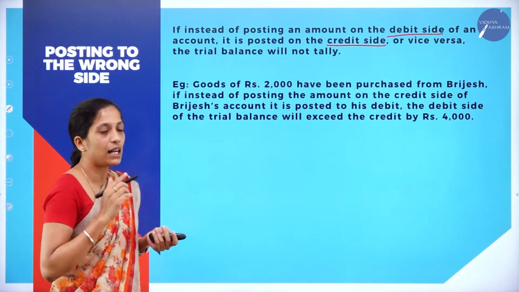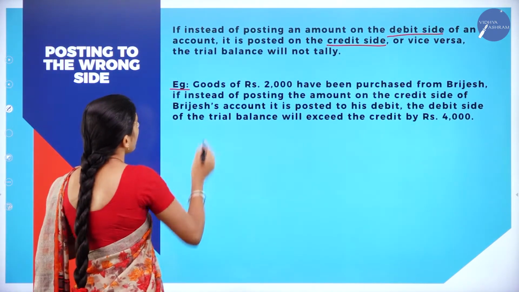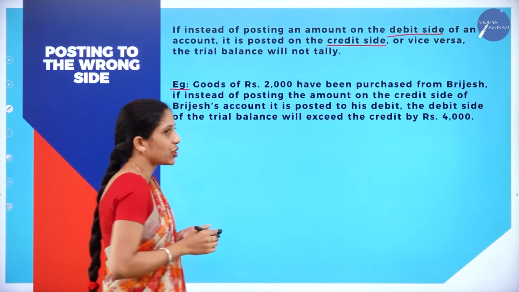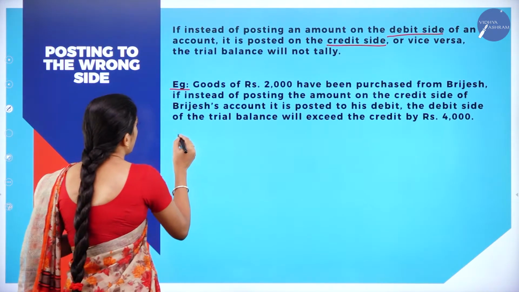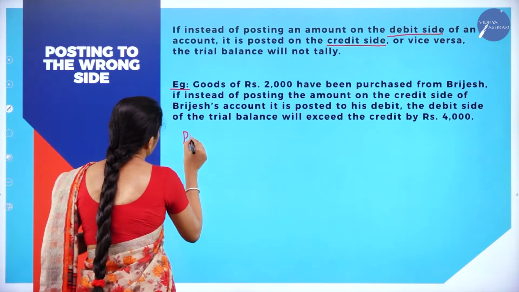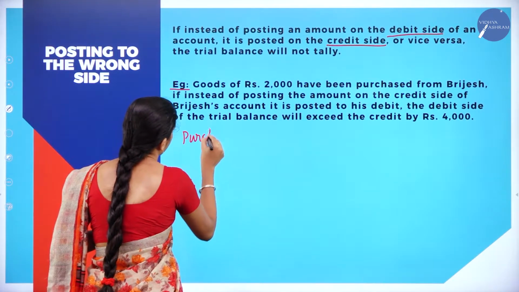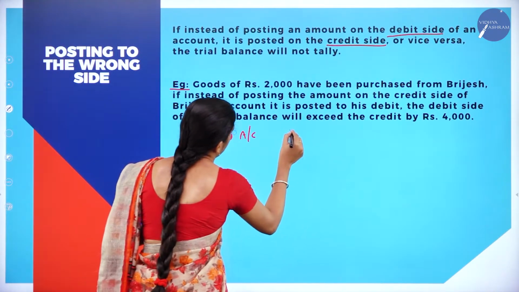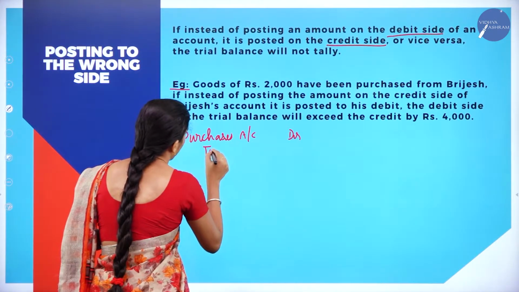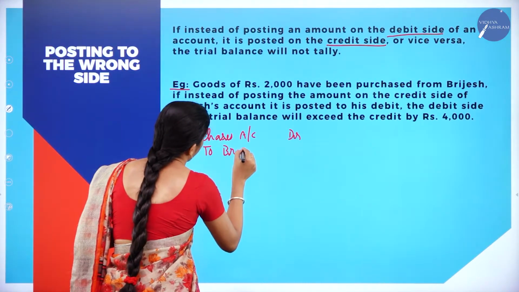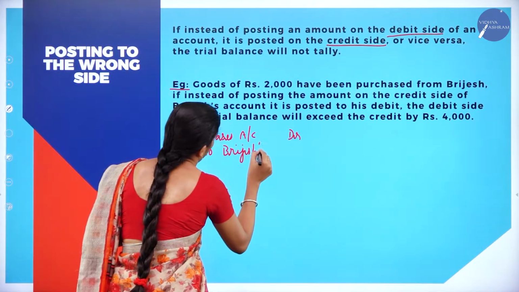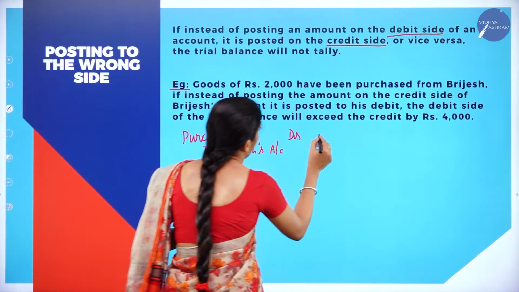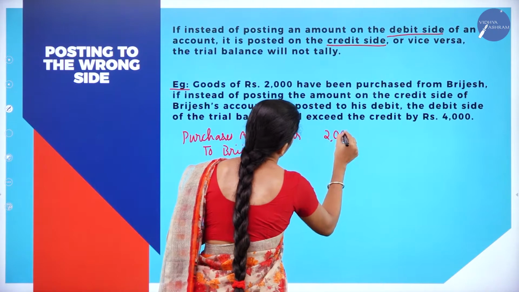Now we shall go through an example here. Goods of rupees 2000 has been purchased from Brijesh. Now what is the journal entry when goods are purchased? It is Purchases account debit, to, from whom we have purchased, to Brijesh account. So this is our journal entry and the amount is 2000 each.